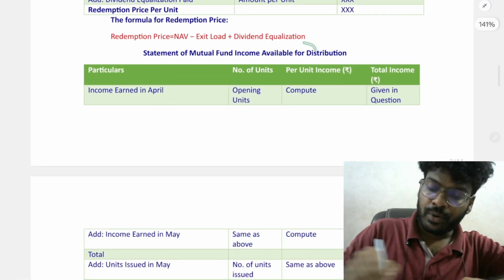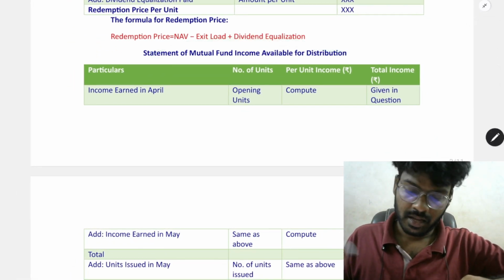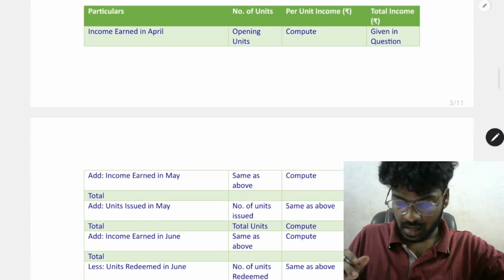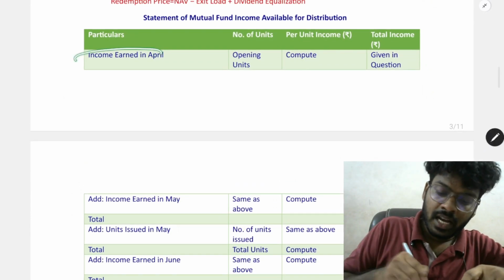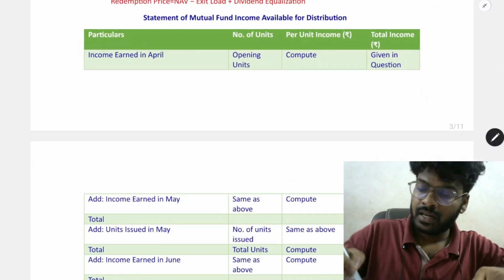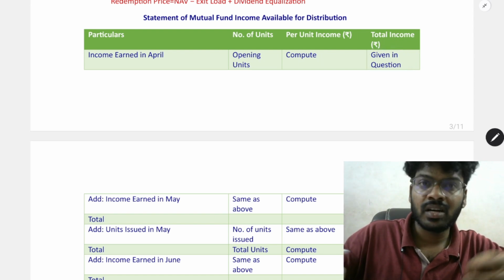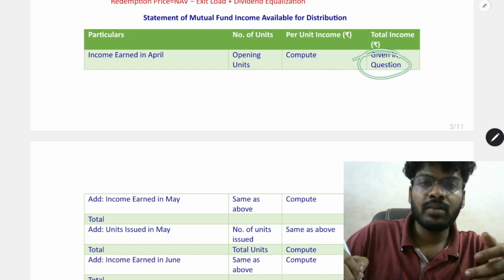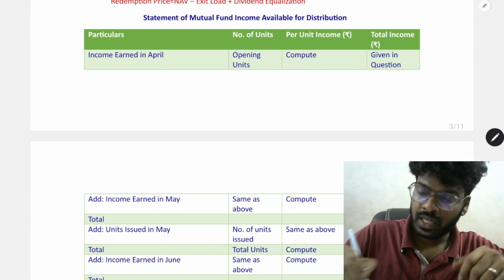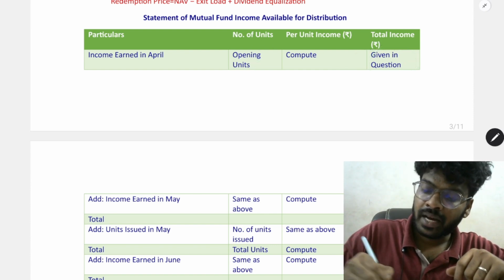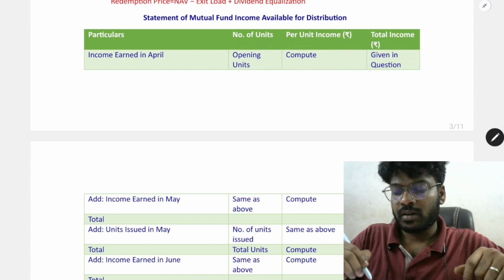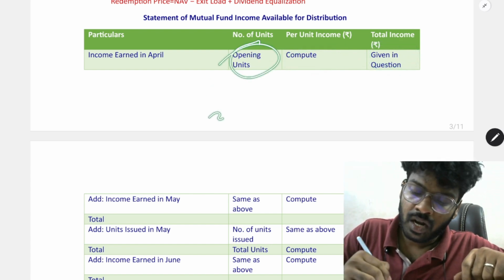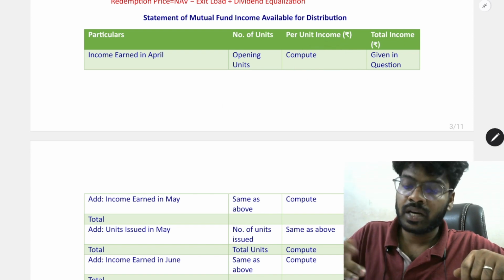Okay, how to compute income available for distribution, that is dividend equalization. So income earned in April month will be given. The total amount may be given in lakhs or any amount in the question. So total income will be given and opening units will be given in the question. This amount divided by this amount will give you income per unit. How will you compute? Total income divided by total units will give you per unit income.